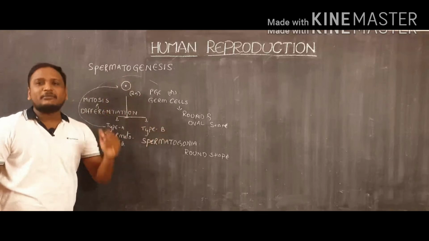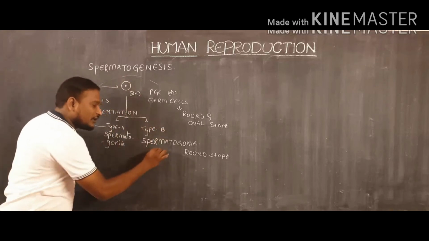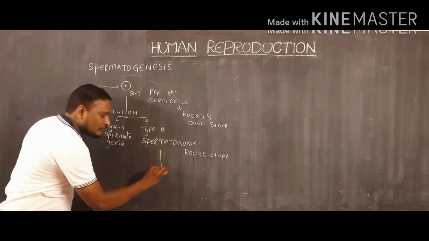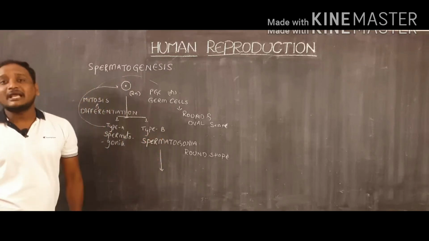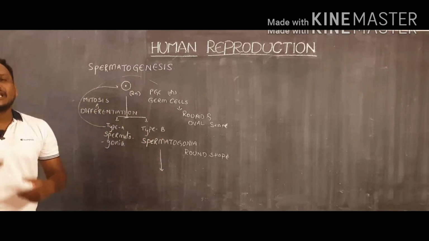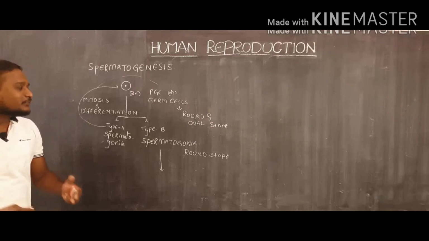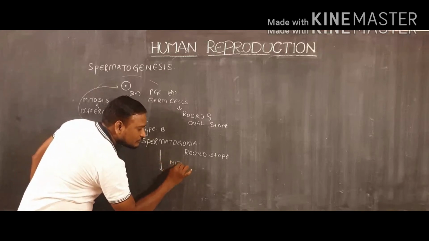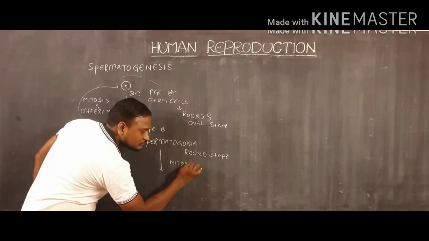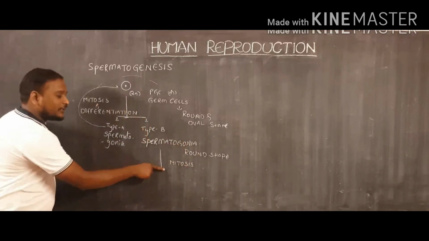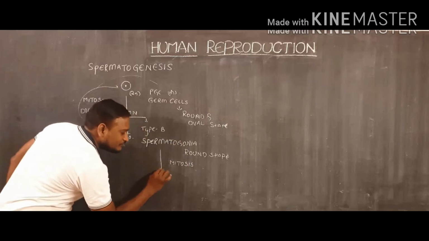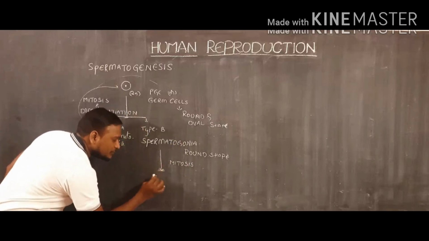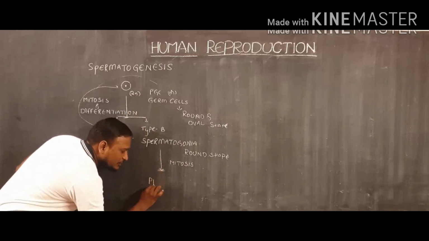That type B spermatogonia then is involved in mitotic divisions. Again, they try to improve their number with the help of mitotic division. So what will happen? They produce primary spermatocyte.